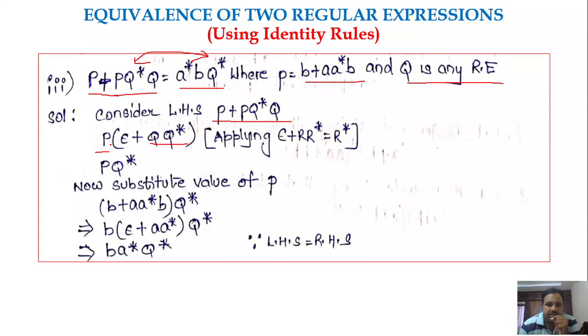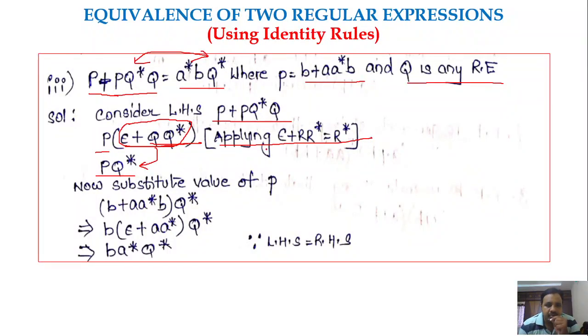According to the identity rule, epsilon plus QQ star is nothing but Q star, like epsilon plus R star is equal to R star. So this term becomes Q star. So what is the regular expression now? PQ star. We have taken the LHS part and applied the identity rules to simplify it.